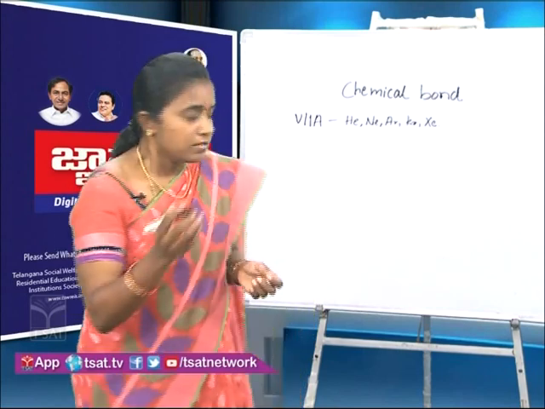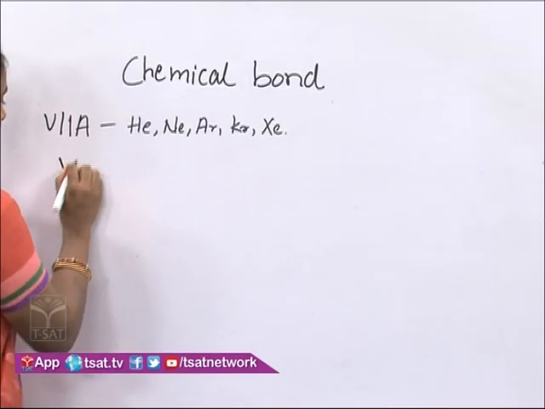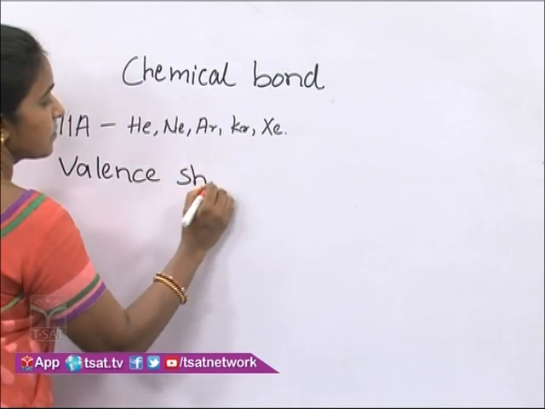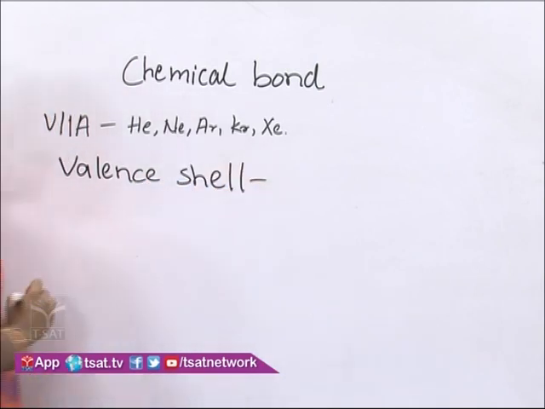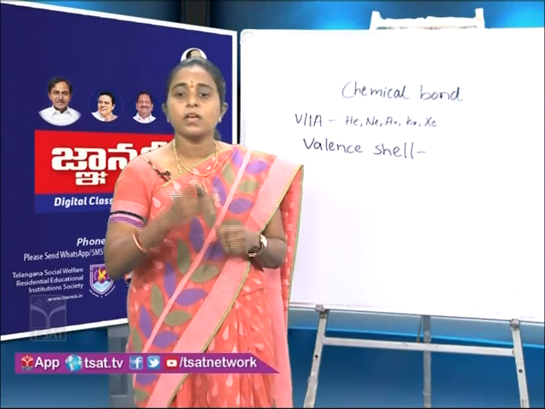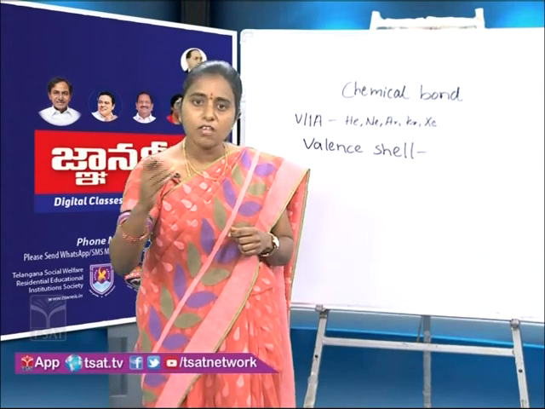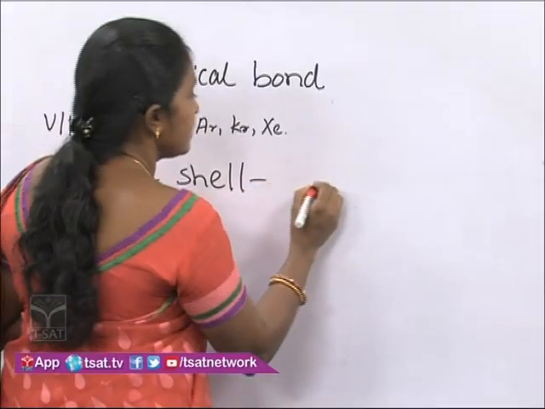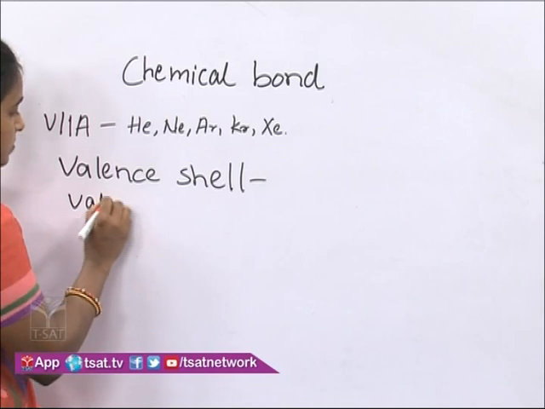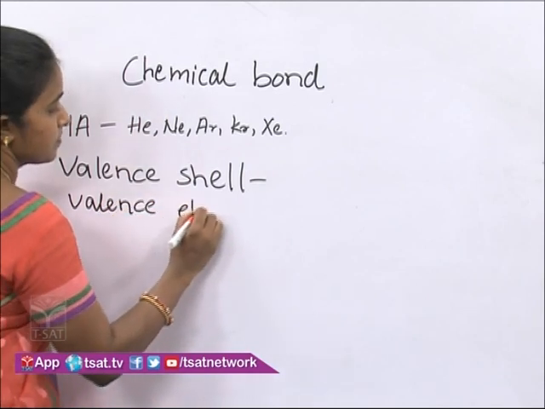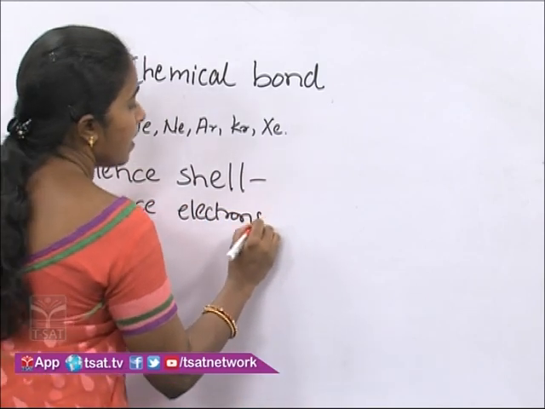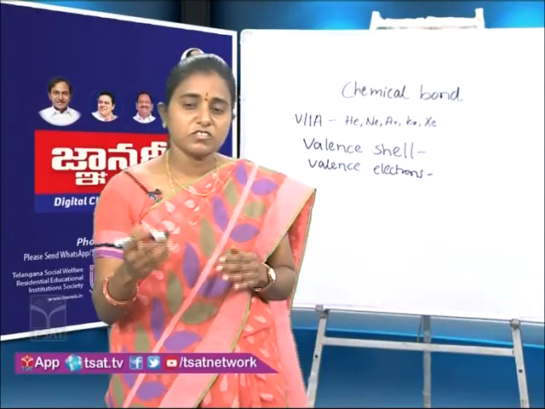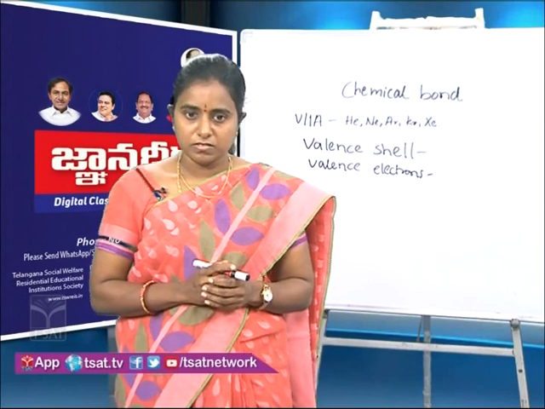Before that, let us know what is valence shell and what is valence electrons. Valence shell. In an atom, the outermost orbital, the last orbital is called as valence shell. And the electrons which are there in the valence shell are called as valence electrons.